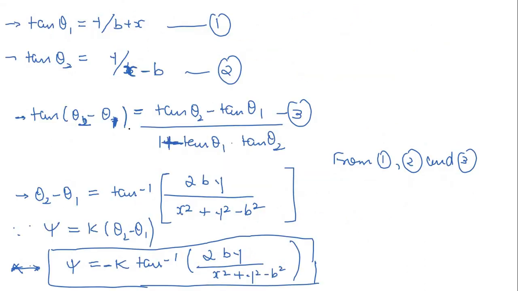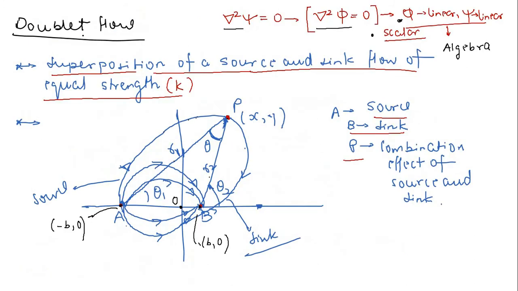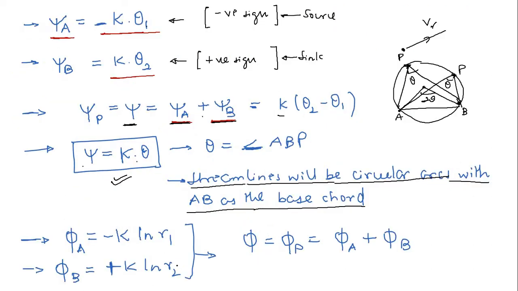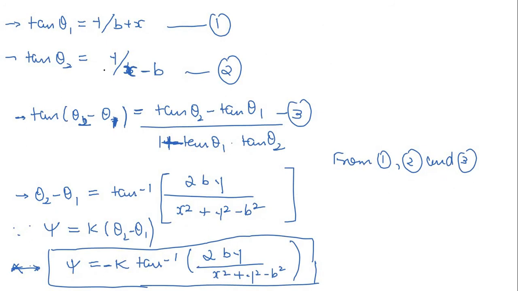So now it is very obvious that tan theta 1 is equal to y divided by b plus x. So tan theta 1 is this y coordinate, the perpendicular, divided by b plus x, right? So see, this is your x coordinate with respect to origin, this is x, and this distance is b, right? This distance is b, and if you go further, this is your x. So tan theta 1 is equal to y divided by b plus x. Similarly, tan theta 2 is equal to y divided by x minus b.